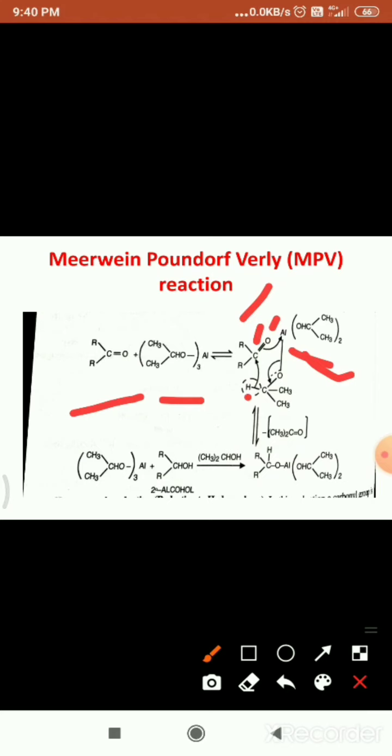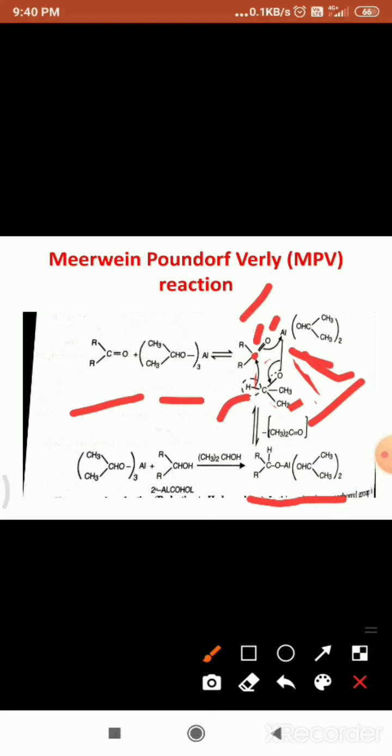and here the shifting of this hydrogen towards this carbonyl carbon. Hence this rearrangement takes place. Here this molecule is removed. If we see, this acetone molecule is removed, that is, acetone is removed, and next what we get is this aluminum isopropoxide attached with the carbonyl compound.